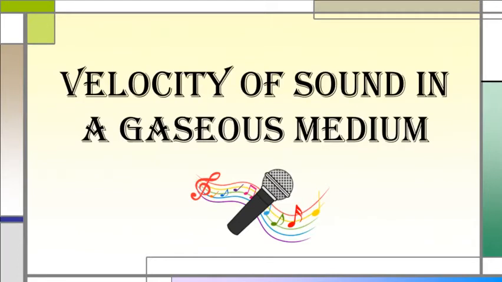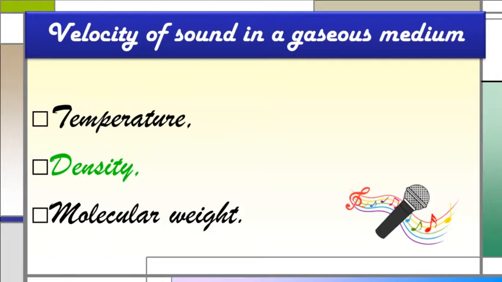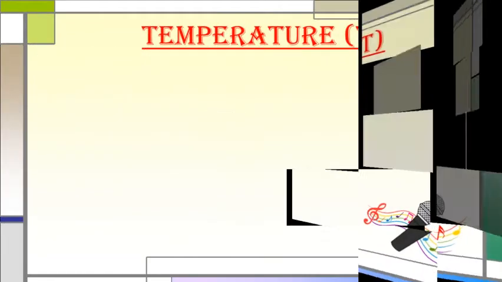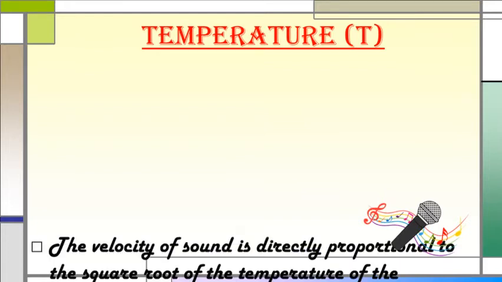Now next we have to understand the velocity of sound in a gas. The velocity of sound in a gaseous medium depends on physical conditions, that is temperature, density of the gas and its molecular weight. That means the molecular weight of gases like carbon dioxide, hydrogen, and so on. We are going to see how the velocity of sound in a gaseous medium depends on the temperature.